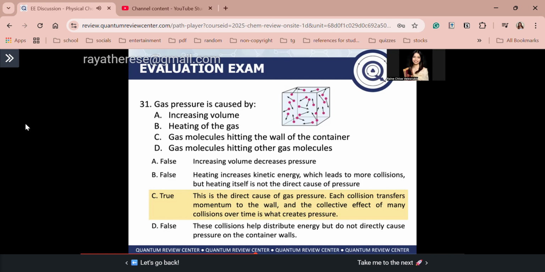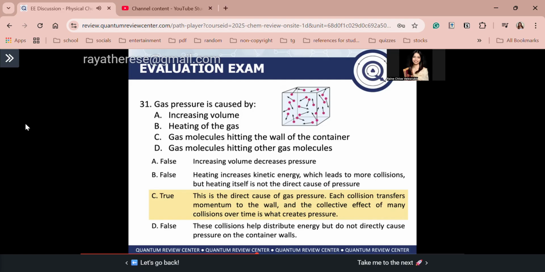Next, pag nag-decrease ang pressure, guys, hindi ibig sabihin yan, so hindi yan yung definition ng gas pressure. Okay, next for letter B, also false. So, heating of the gas increases the kinetic energy. When you have a greater kinetic energy for your gaseous molecules, you have more collisions between the molecules. Pero guys, tama naman, diba? Greater kinetic energy, syempre, more collisions with the container. However, guys, yung heating itself, which is the point of letter B, is not the direct cause of pressure.